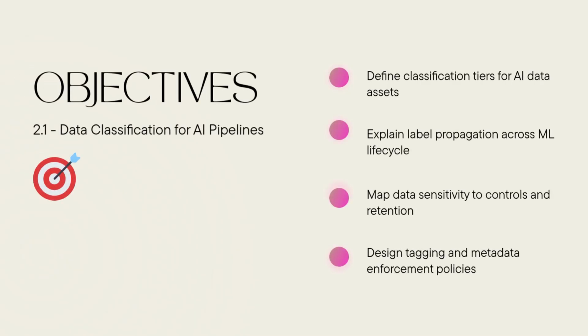By the end of this lesson, you'll be able to define classification tiers for AI data assets, explain label propagation across the machine learning lifecycle, map data sensitivity to controls and retention, and design tagging and metadata enforcement policies. So let's begin.